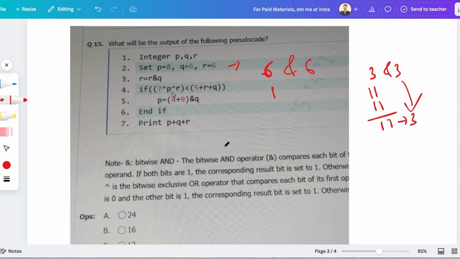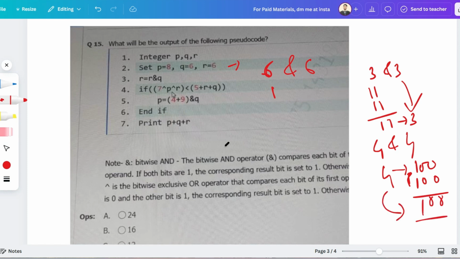If we perform 4 and 4, 4 is equivalent to 100 and 100. If we perform the AND operation, false and false, false and false, true and true, it is again becoming itself. So if we perform an AND operation between the same number, it will be itself.